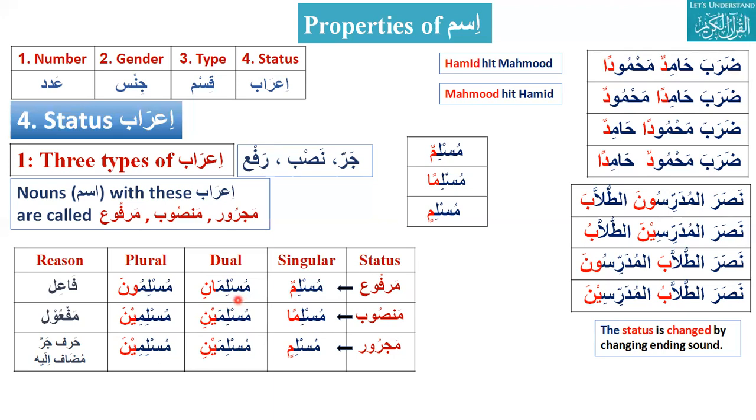Dual, two worshippers, will be Abidani. Abidani is marfu. What is the mansub of Abidani? Abidaini. And what is majroor? Abidaini. Okay. Now the last case is about the plural.